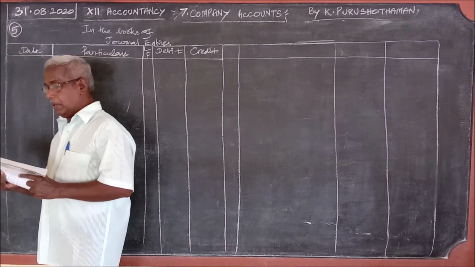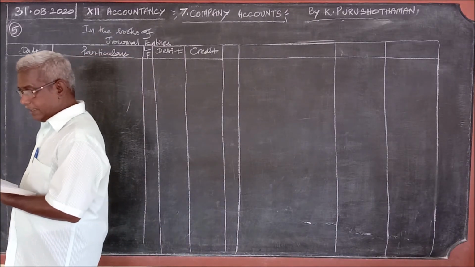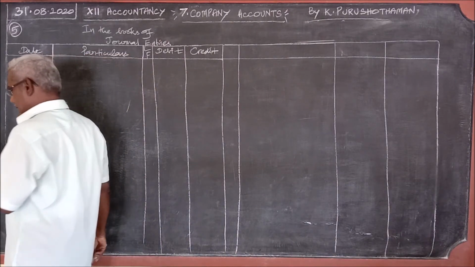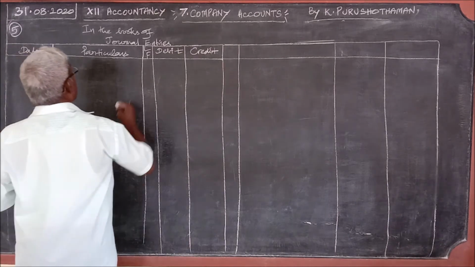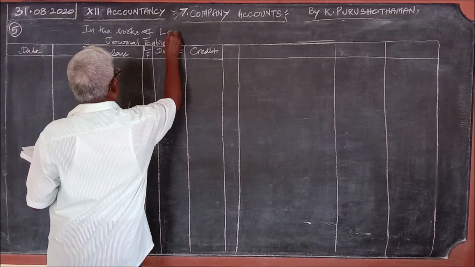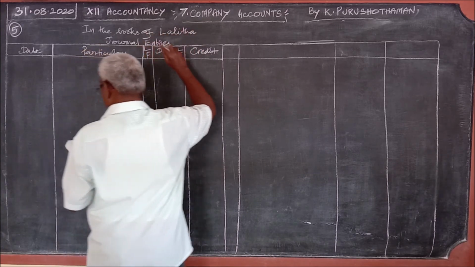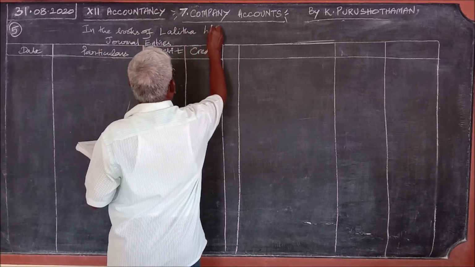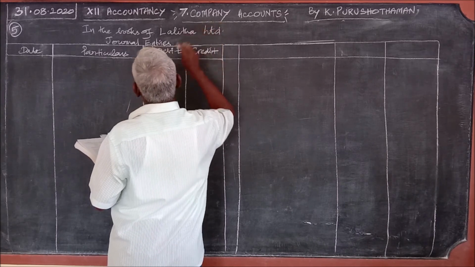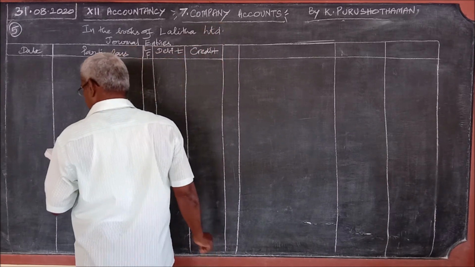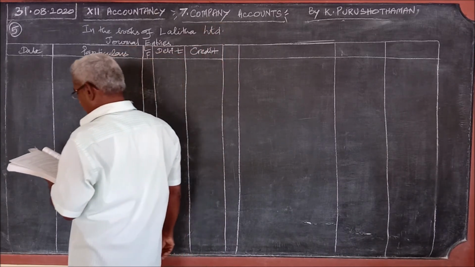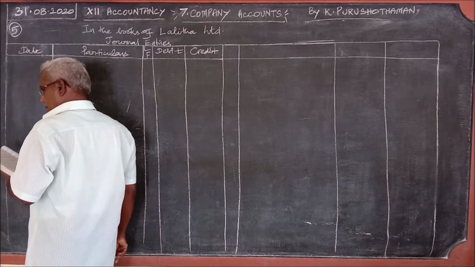Yes, now in problem number 5, Lalita Limited offered 30,000 equity shares. Journal entries in the books of Lalita Limited. No date is given.